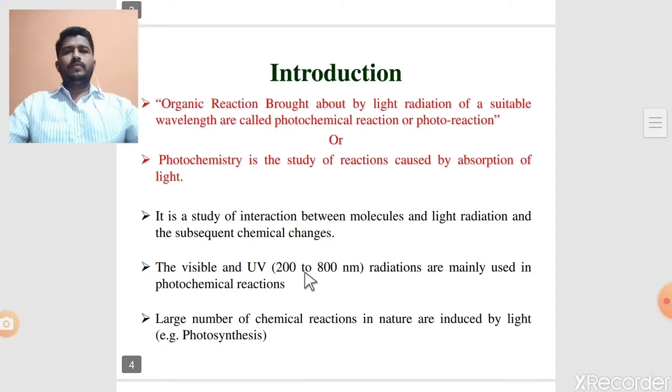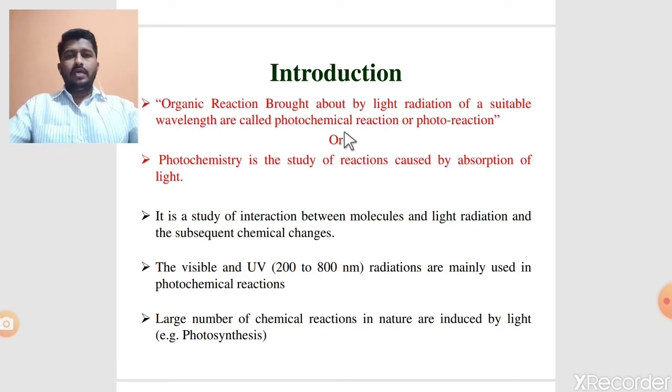The introduction of photochemistry. Basically, what is meant by photochemistry? What is meant by a photochemical reaction? The organic reactions brought about by light radiation of a suitable wavelength are called photochemical reactions. It means the organic reaction takes place in the presence of light radiation. The radiation having suitable wavelength, this reaction is called a photochemical reaction, also called a photoreaction.